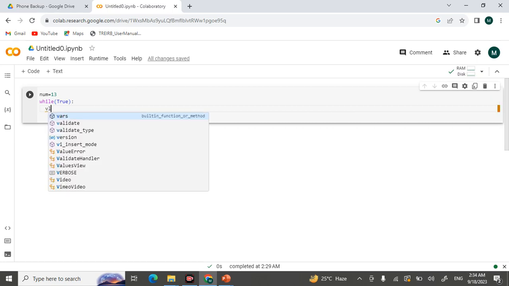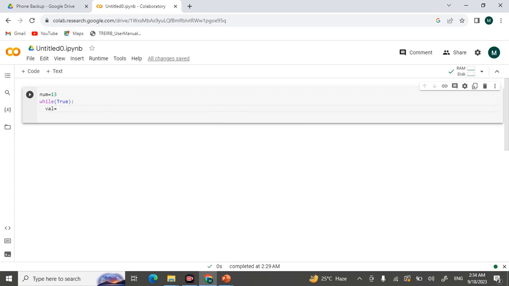The value is equal to int of input, the number which is going to be guessed. So I enter the number here.